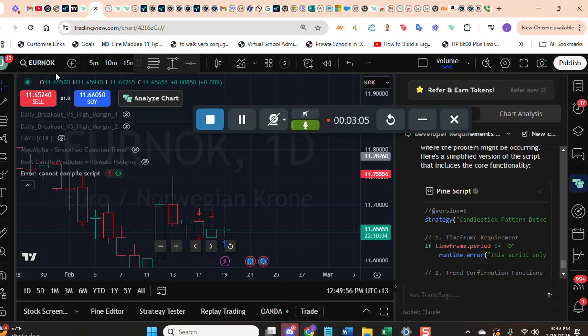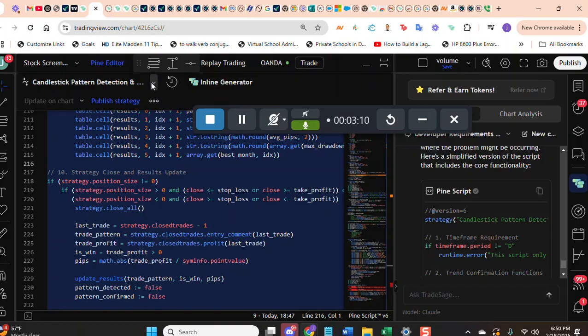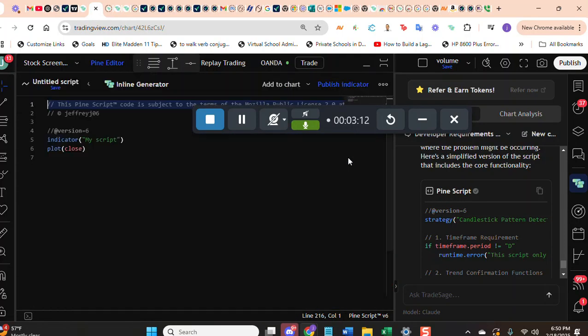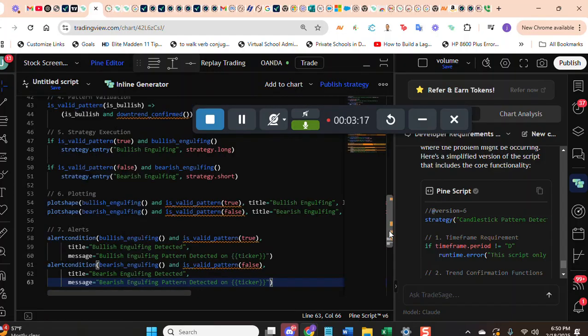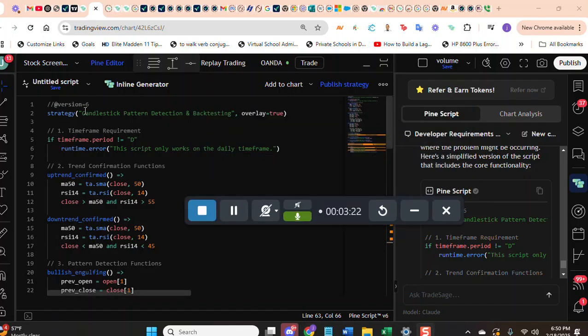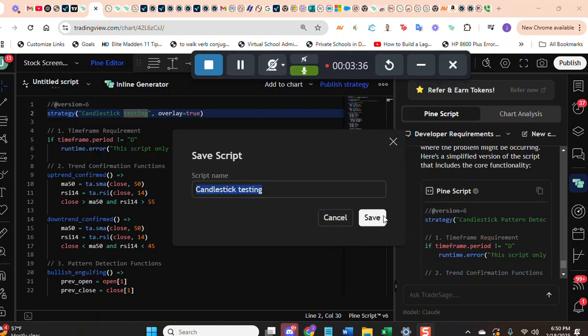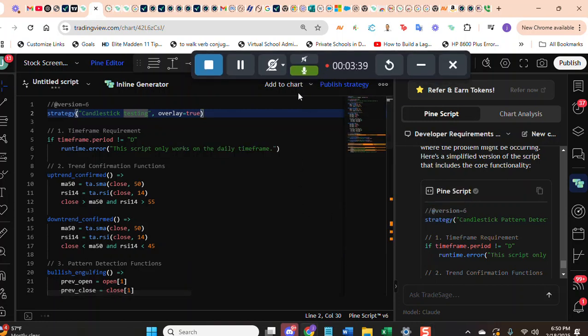So I'll hit copy. So now I'm going to come over to Pine Editor. I'm just going to do a whole new one. Create new indicator. Control V. And I'll just call this candlestick testing. Save. Save. Add to chart.